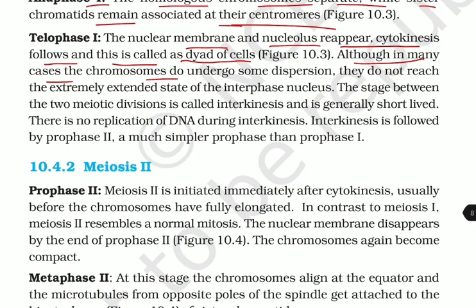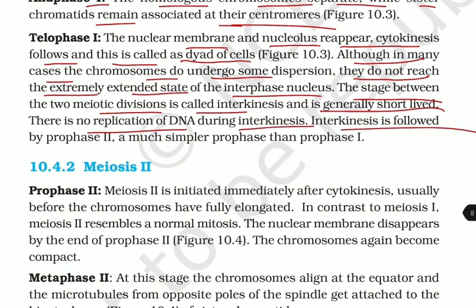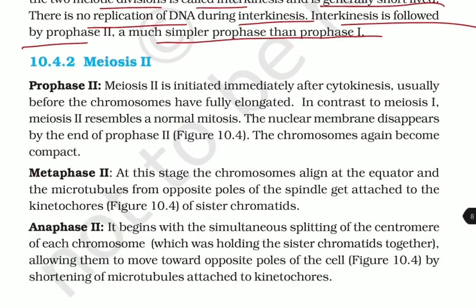Although in many cases the chromosomes undergo some dispersion, they do not reach the extremely extended state of the interphase nucleus. The stage between the 2 meiotic divisions is called interkinesis and is generally short-lived. There is no replication of DNA during interkinesis. Interkinesis is followed by prophase 2, a much simpler prophase than prophase 1.